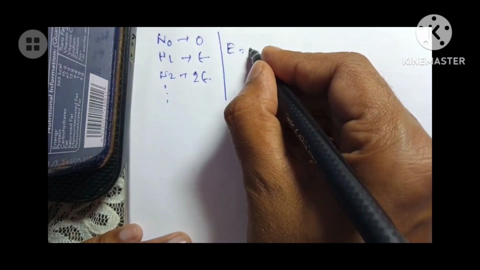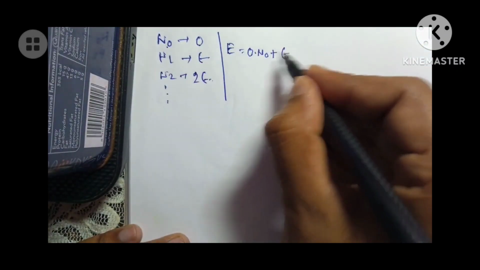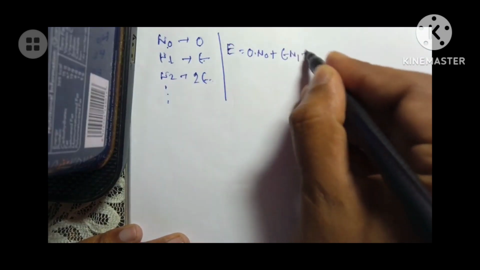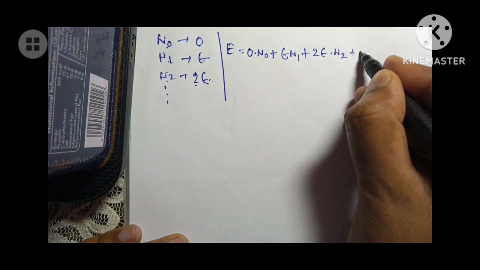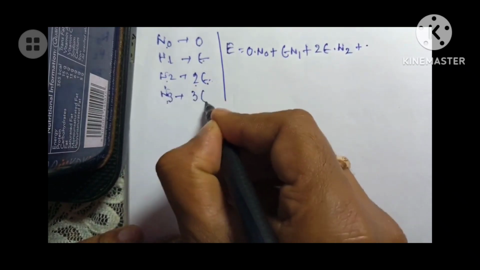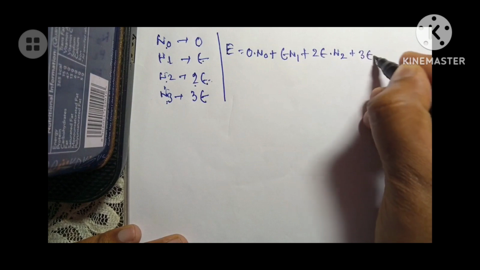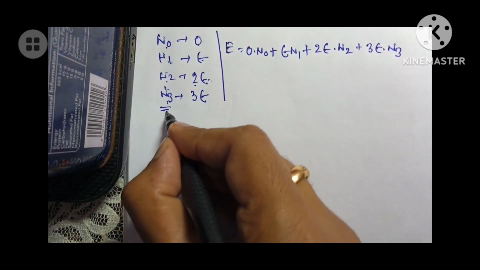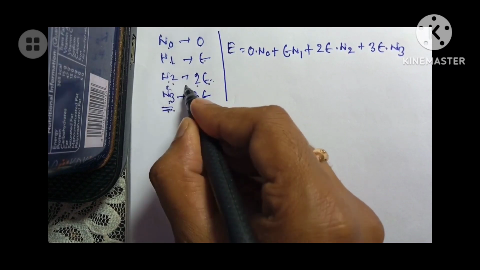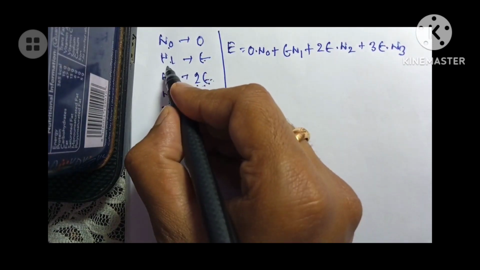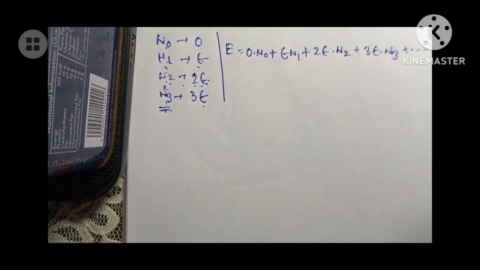It will be given as 0 into n0, plus epsilon into n1, plus 2 epsilon into n2, plus 3 epsilon into n3. Remember that these n3 oscillators each have energy 3 epsilon, these n2 oscillators each have 2 epsilon energy, and these n1 oscillators each and every one have energy epsilon. So that will be the total energy, and so on.